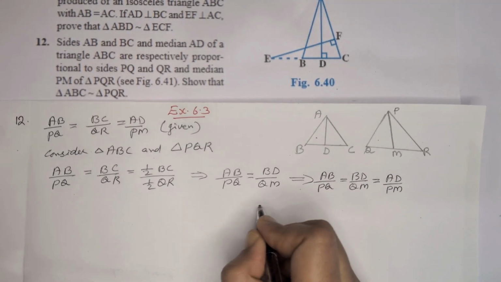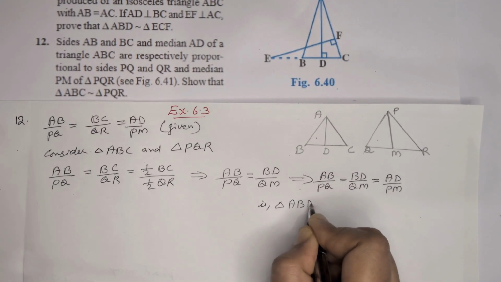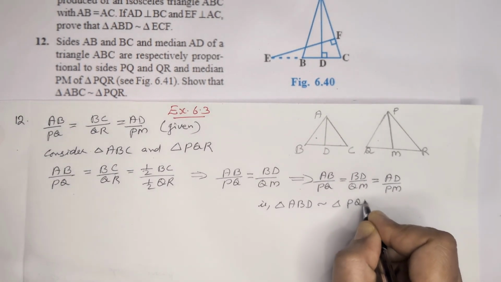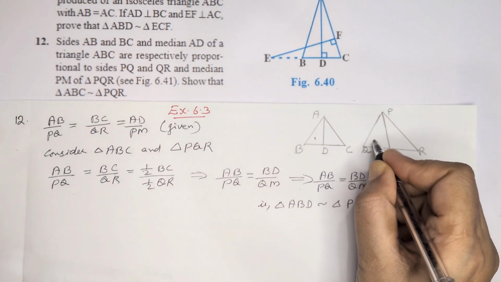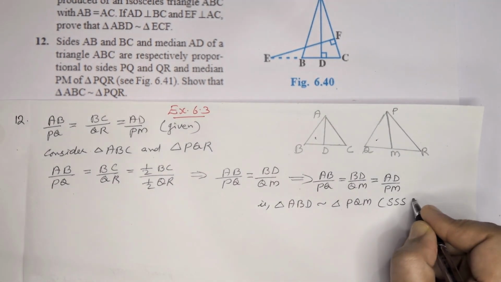So we can write that triangle ABD is similar to triangle PQM. These two triangles are similar by all three sides, SSS similarity.